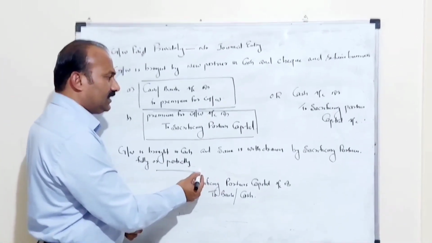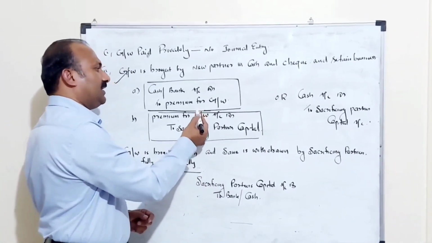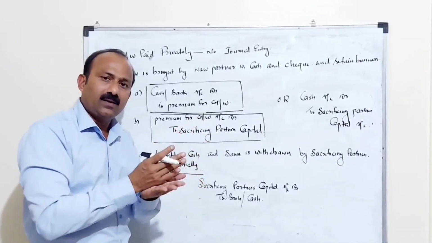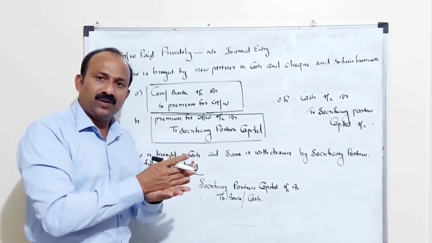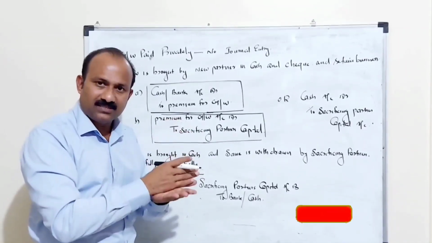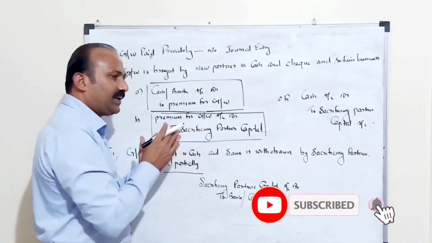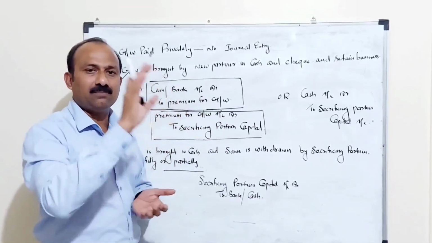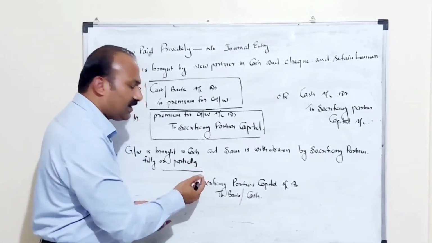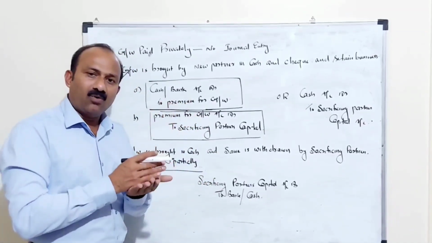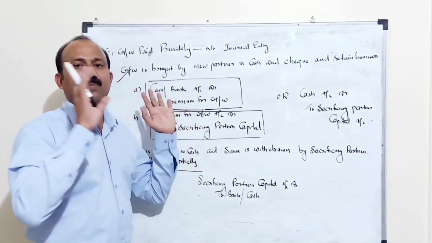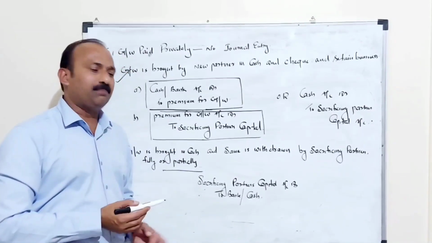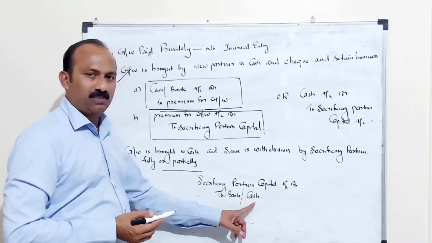In the third case, the second entry will come the same as it is, because the new partner brings his share of goodwill in cash or bank and retains the business, right? Now the goodwill is in the account of the old partners or the sacrificing partners, so they can withdraw the amount fully or partially from their account. So the opposite entry you have to pass is sacrificing partners' capital account debited to bank.